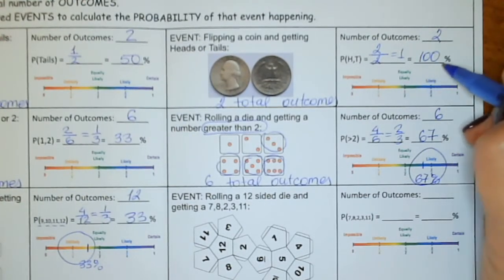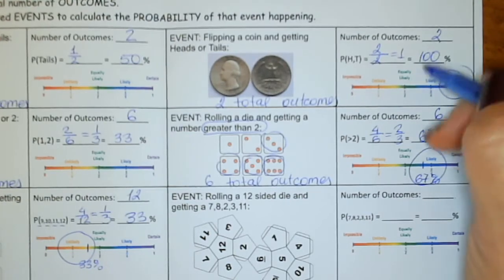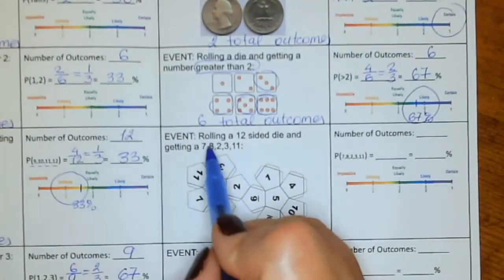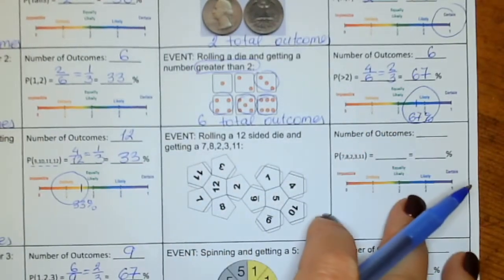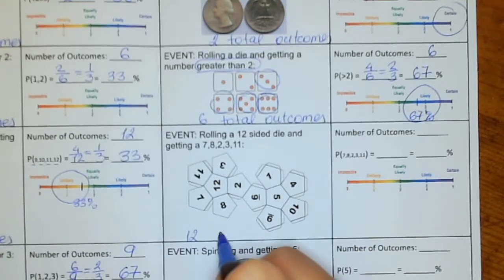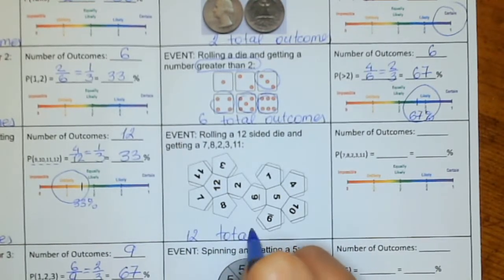The problem before here we had certain 100%, right? So we have a 12-sided die, and that means we have 12 total outcomes.